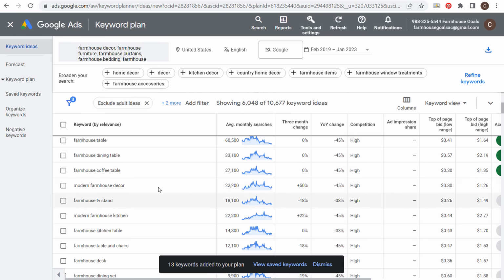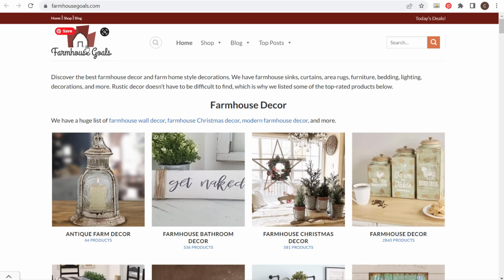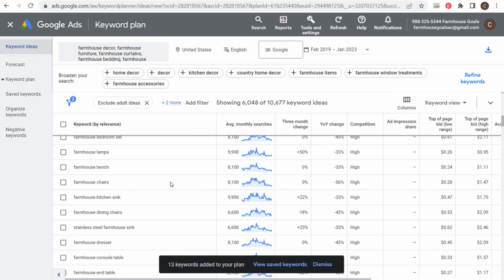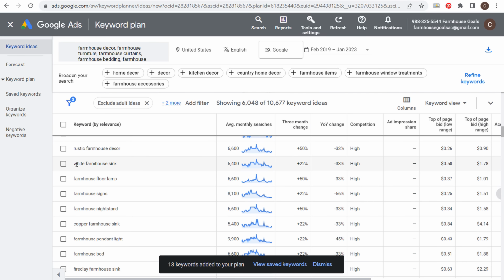Now, generally what I would do for my example for farmhousegoals.com, this is an Amazon affiliate marketing website. So I have an endless amount of things I can add to this website. So if you go through all of the keywords here, and I just scroll down, we'll look at a random keyword, white farmhouse sinks. I can take those products from Amazon, I can put them on my website, then I can sell them as affiliate products. So I basically have an endless supply of keywords that I can target, which sometimes makes it very difficult to come up with what we should target. So what you really want to do is focus on one thing at a time.